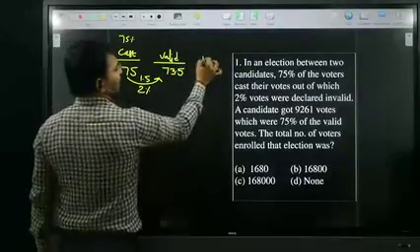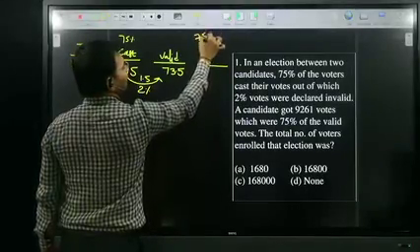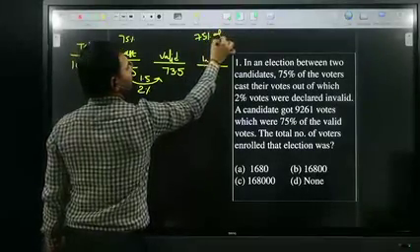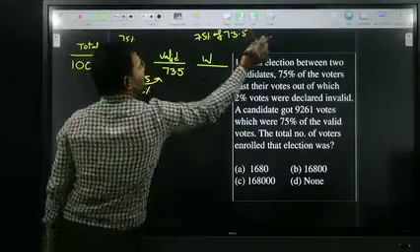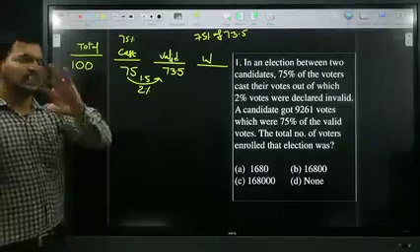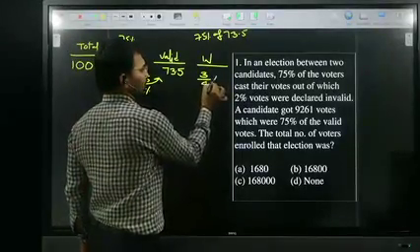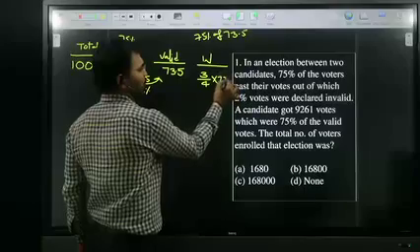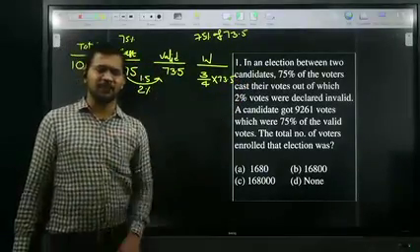The winning candidate got 75% of the valid votes, 75% of 73.5. 75% I can write as 3 by 4, so 3 by 4 into 73.5.